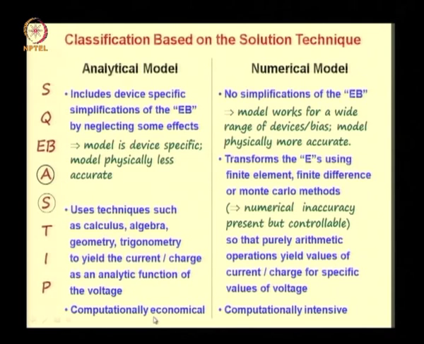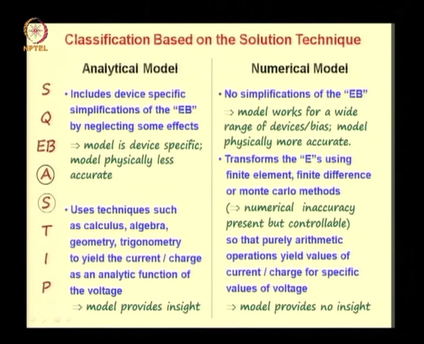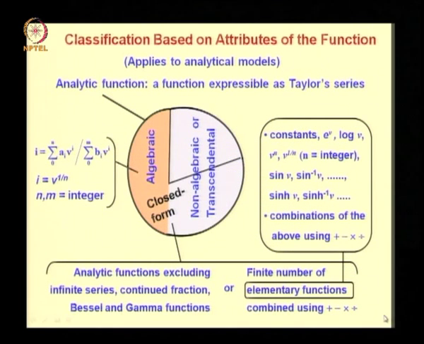So this is how you are trading off the wide range of applicability of the model and physical accuracy with computation. Analytical model provides insight while numerical model does not provide insight. Then we consider classification of models based on attributes of the function.